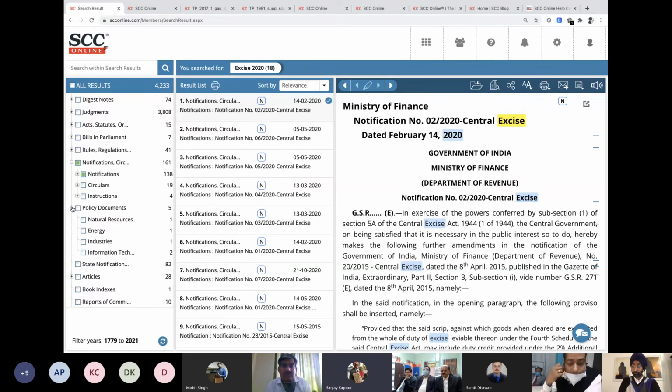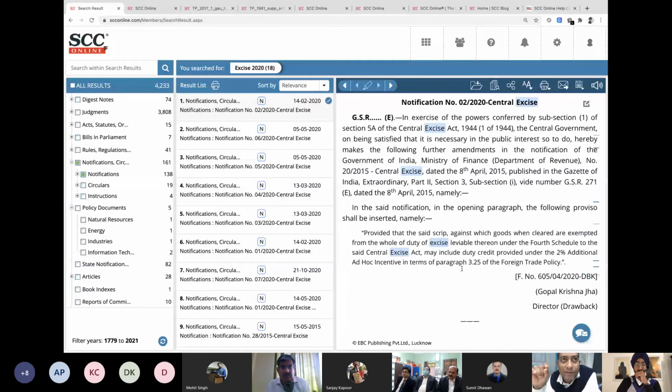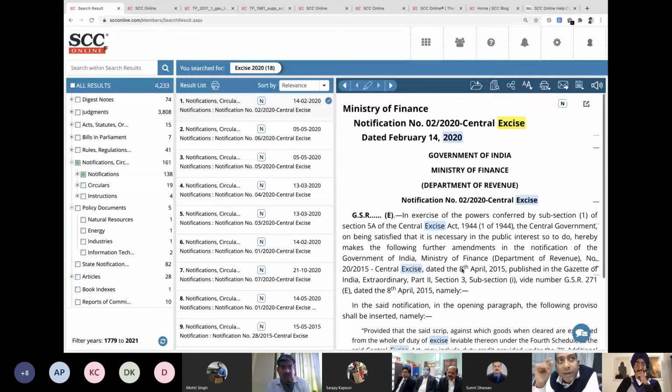No, actually, my query was very specific. I wanted to get the notification section wise, because if I find out notification like excise notification, then I have to travel through so many notifications and find out what is required for me. But suppose notification under section 3 of Essential Commodities Act, like section wise.